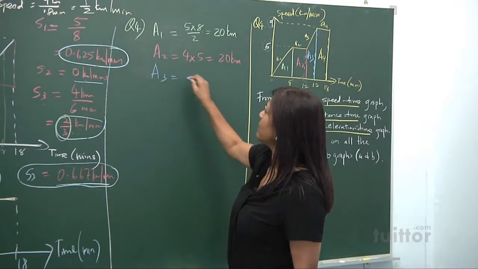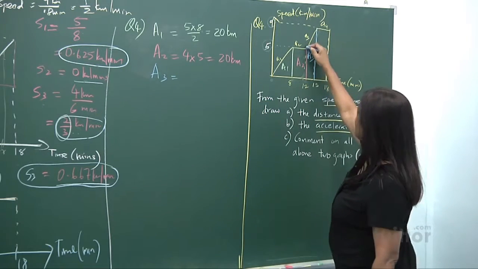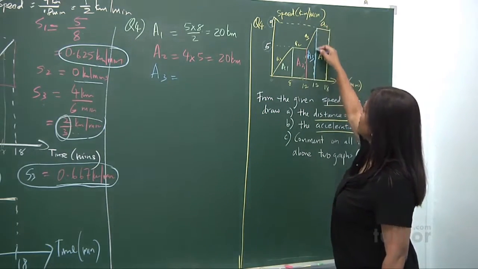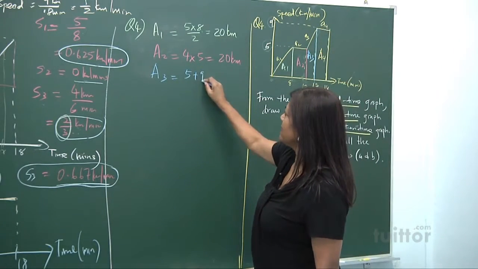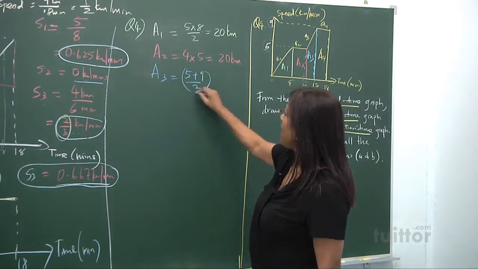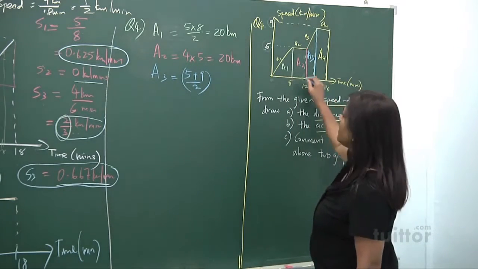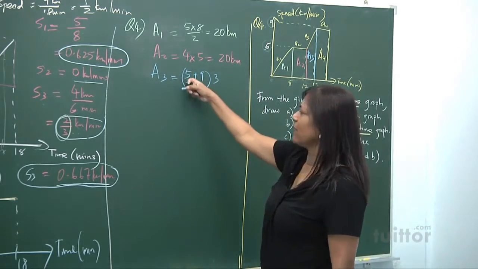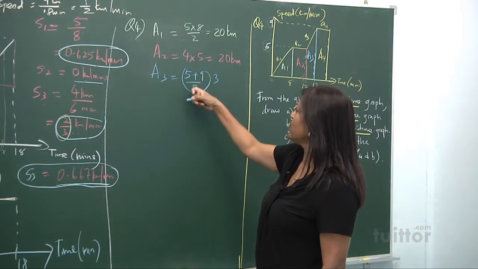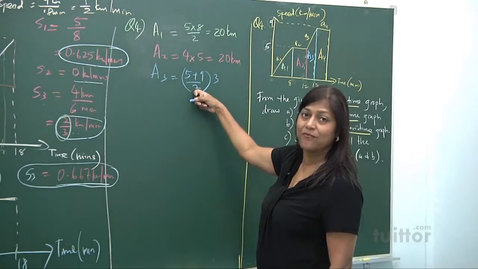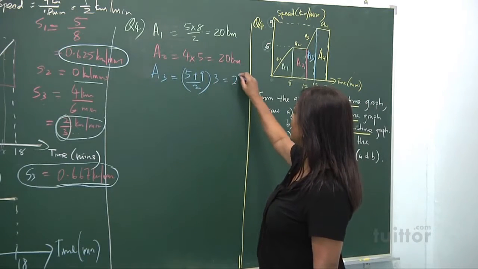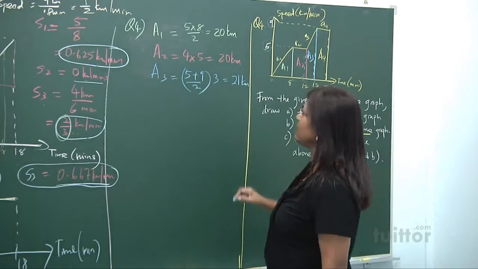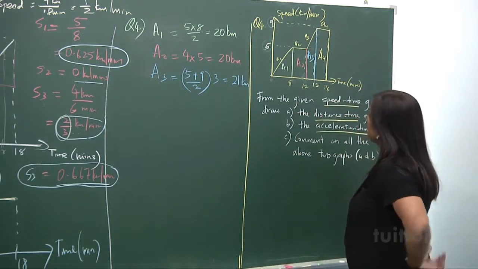I'm following the colors of the chalk that's written here. From here to here is 5. Here is 9. So you add the parallel sides, divide it by 2, and then the height from here to here is 3. So you got a 14. 14 over 2 is 7. 7 times 3 is 21 kilometers traveled in A3.